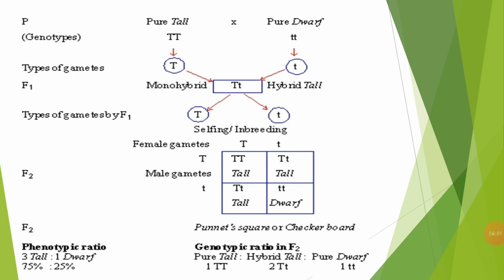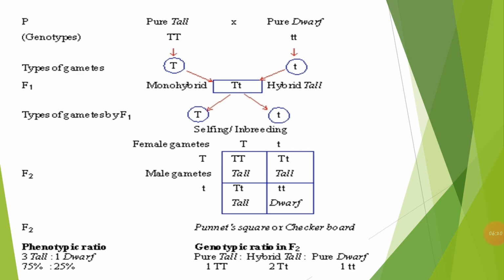Then, when selfing is done among these F1 hybrids, you can observe in the Punnett square that on one side we have written one set of gametes and on the other side the other set, that is, the male gametes on one side and the female gametes on the other. When selfing is done, we get 4 plants.